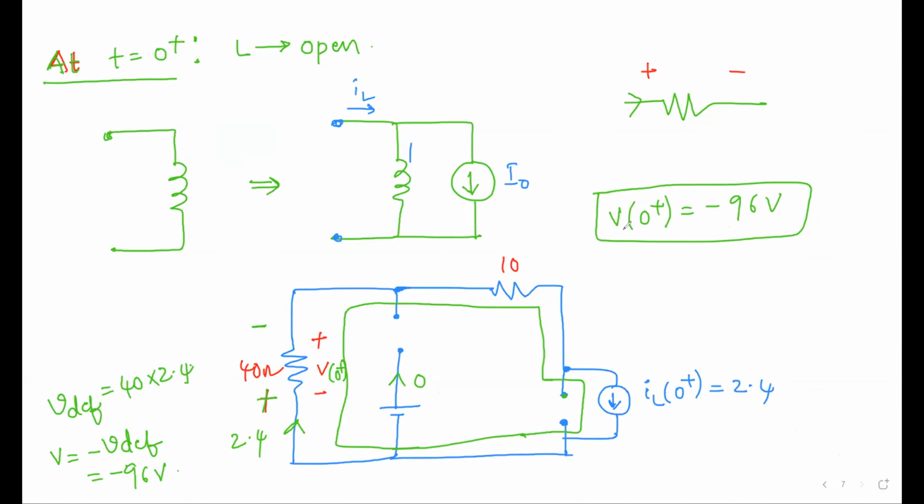So in case of resistor, it won't happen. Only in case of inductor and capacitor it will happen. That also in case of inductor, that is for current. In case of capacitor, it is for voltage. Now we have to find what is I of t.